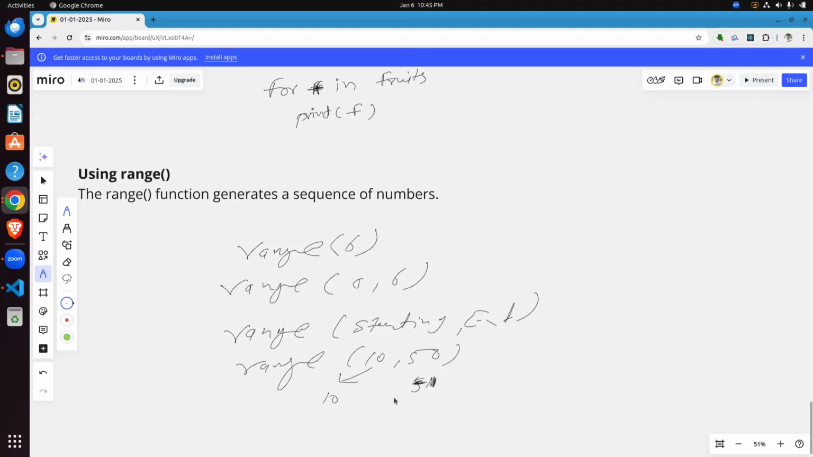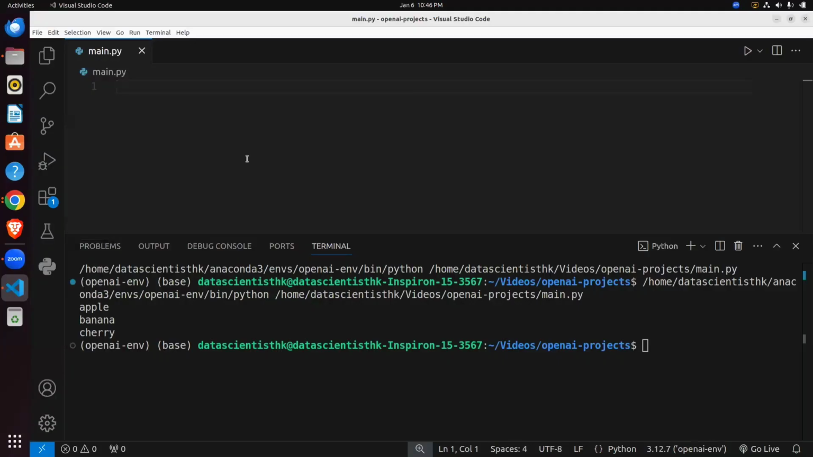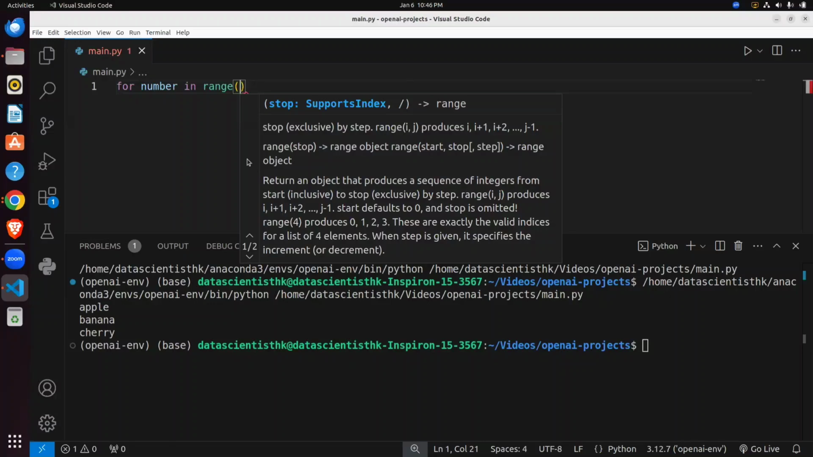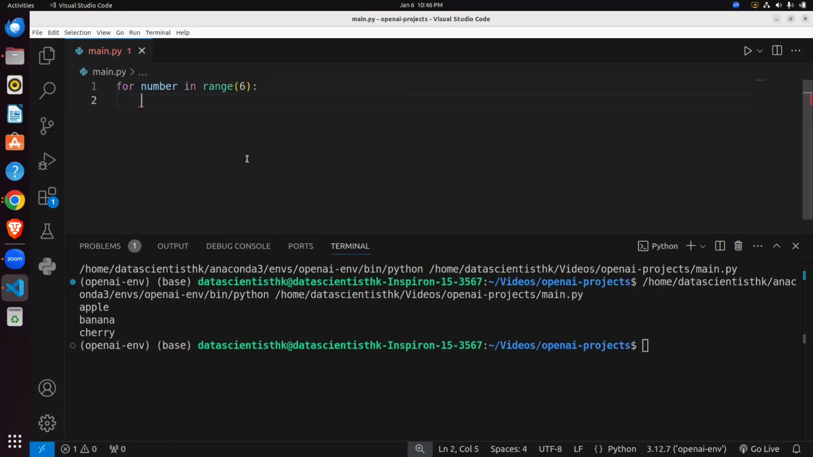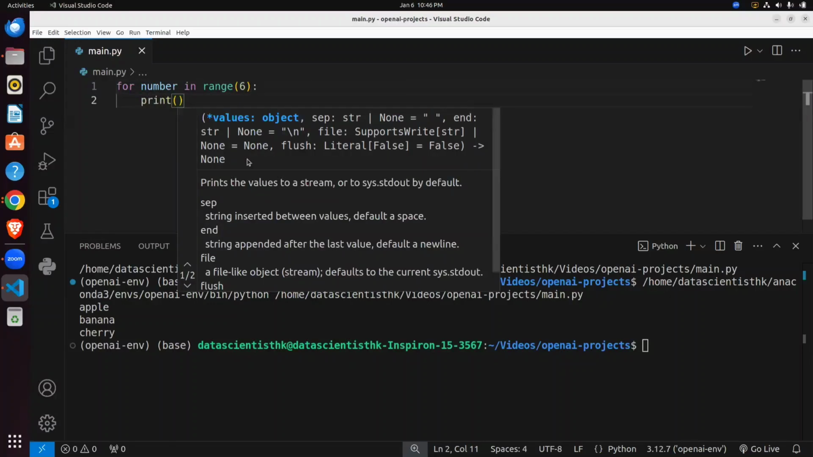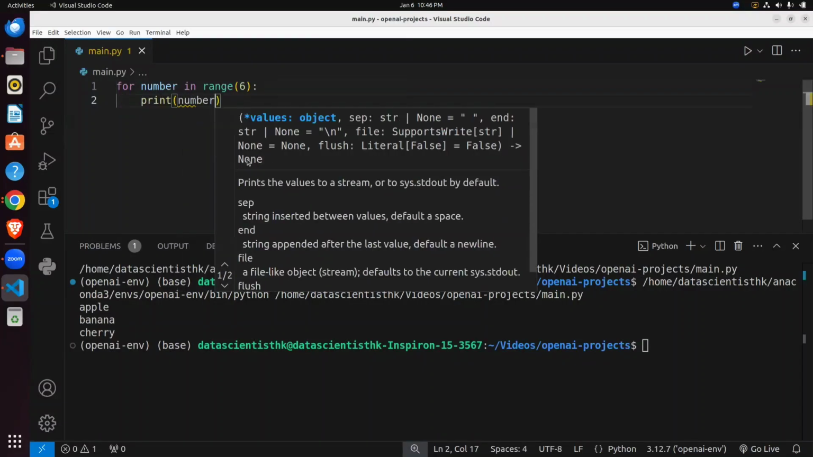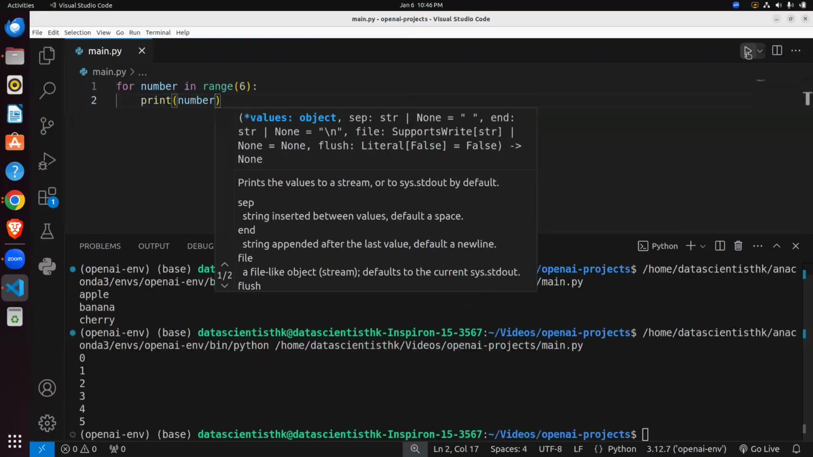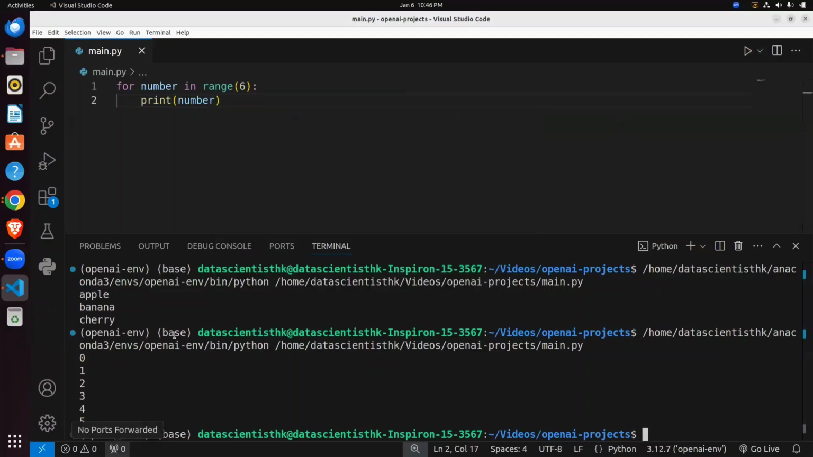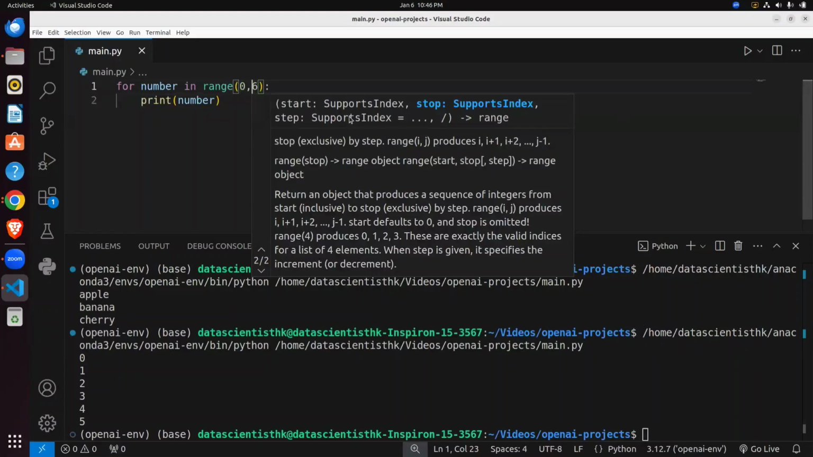Okay, so it only includes 49. We just check both. I open my terminal and write a number in range. Suppose I write only 6. Then I print number and run the code. You can see 0 to 5. And if I also mention 0 to 6 here, then you can see both are